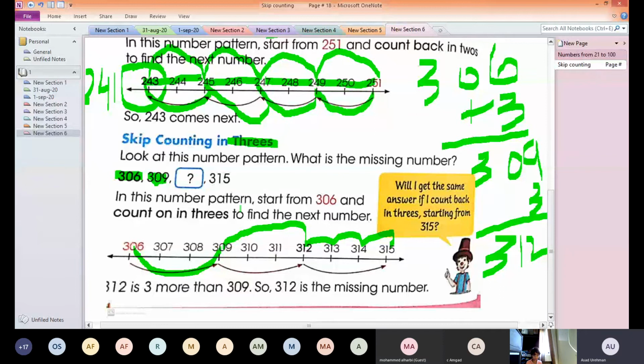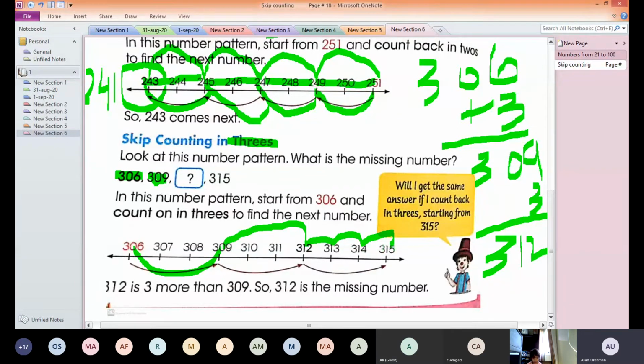You have two ways. If you are following the number line, just check the number line. Draw the number line from the minimum number 306 up to the maximum number 315. Then check after 306 how many numbers you should leave in order to get 309. You leave 1 and 2 and then you come here, so I draw this line. Then after this you check 1 and 2 again. So what number do you get? You get 312. That means here is 312. Now 312 is 3 more than 309. So 312 is the missing number.